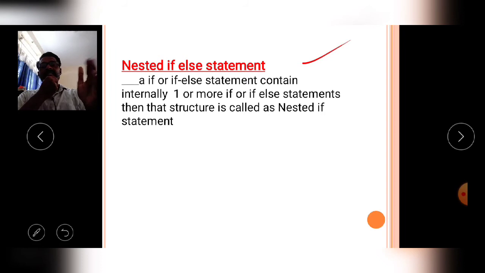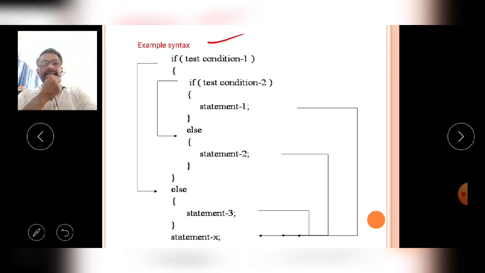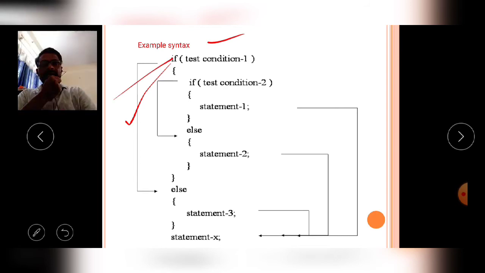Maybe like that, maybe like this. We say example syntaxes. That's why I am writing example syntax, not syntax. At the top position, an if and if else is there.